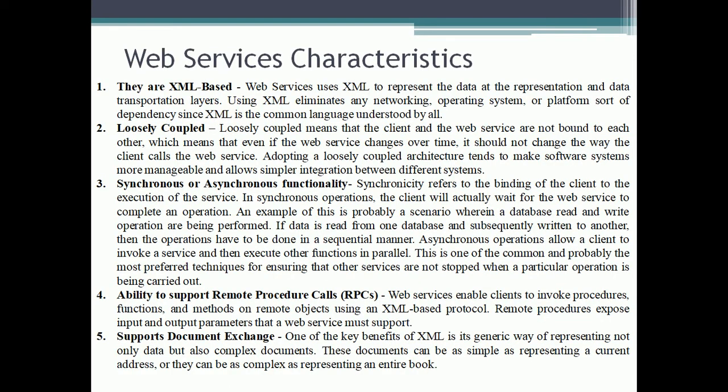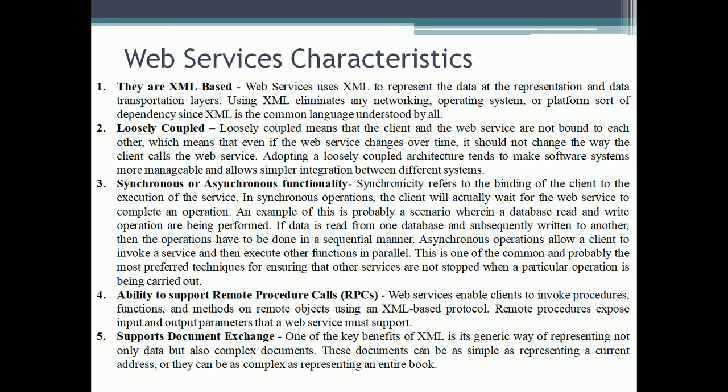Web services characteristics. 1. They are XML-based. Web services use XML to represent the data at the representation and data transportation layers. Using XML eliminates any networking, operating system, or platform dependency since XML is the common language understood by all. 2. Loosely coupled.